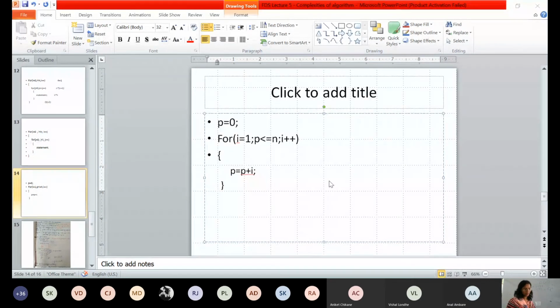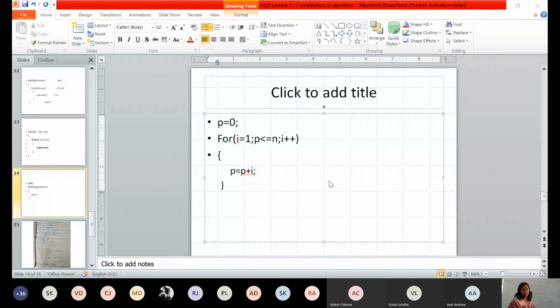So what is the relation between i and p? i plus 1. Okay. So we can say that when this particular for loop will terminate, we need to assume whenever the value of p becomes greater than n, your for loop will terminate, isn't it?